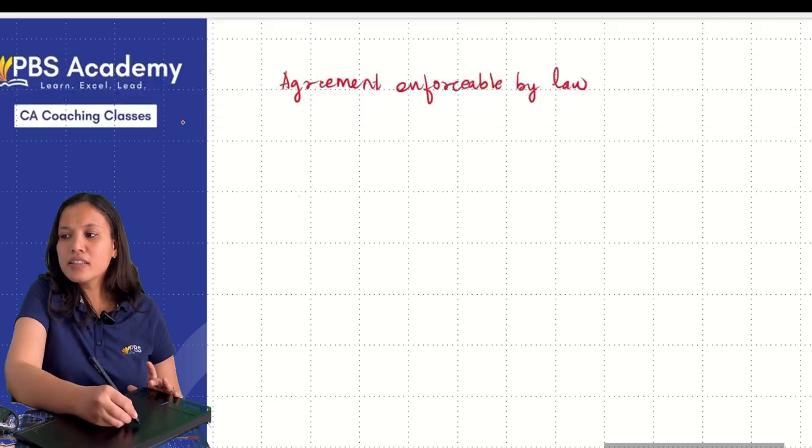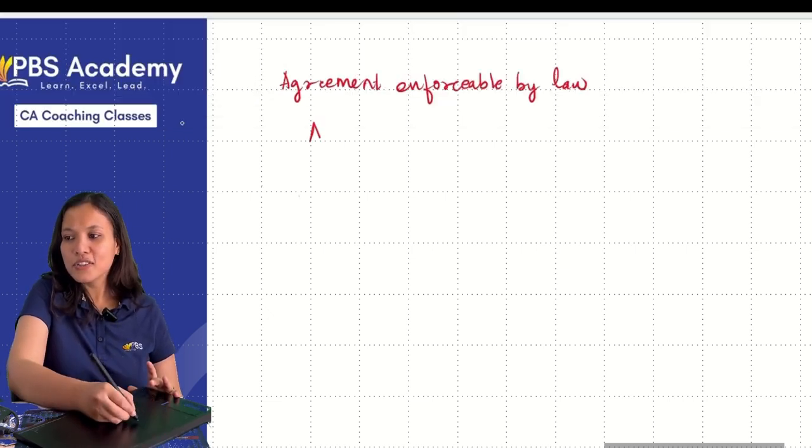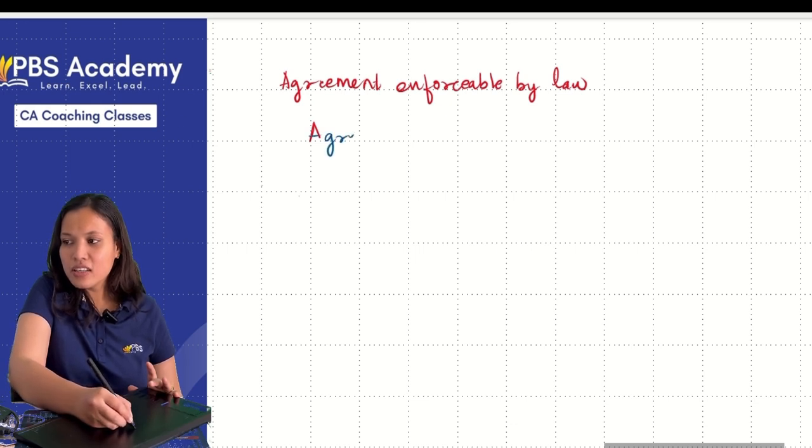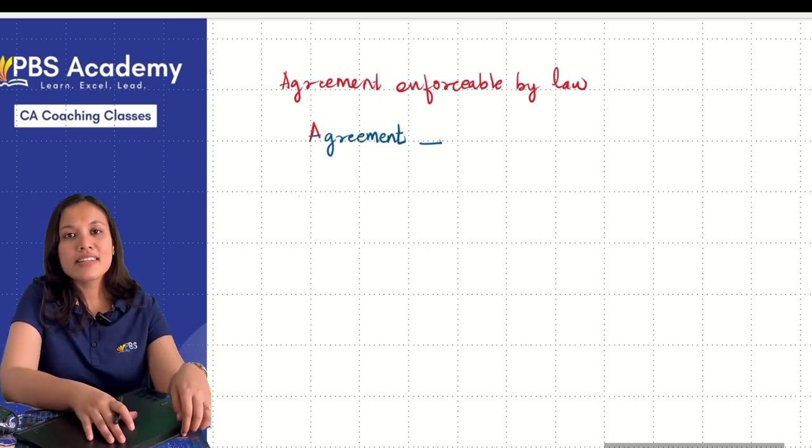Now, here there are two words. Wait, brother, let me change it. Agreement. Now tell me what is meant by the word agreement. What is an agreement?